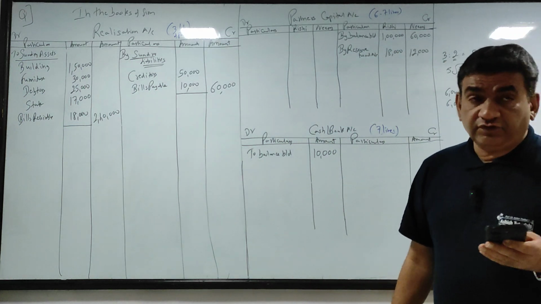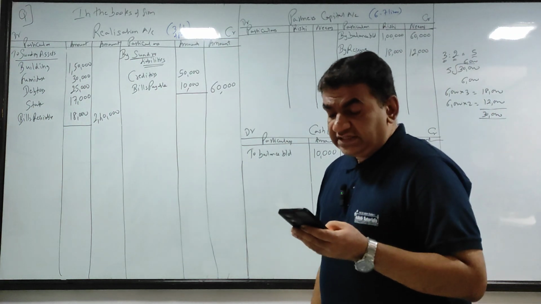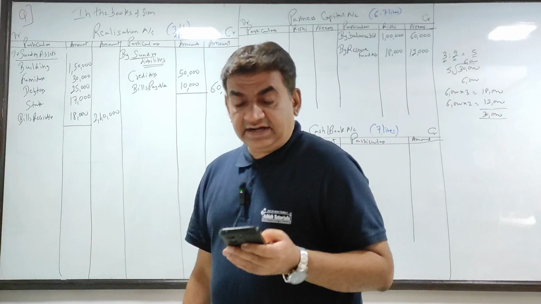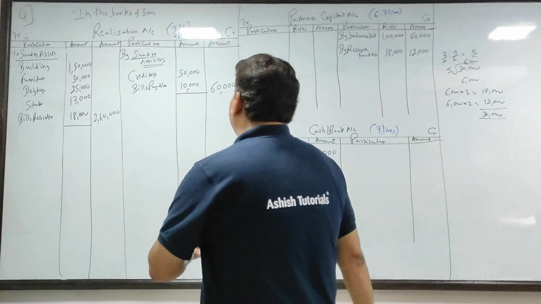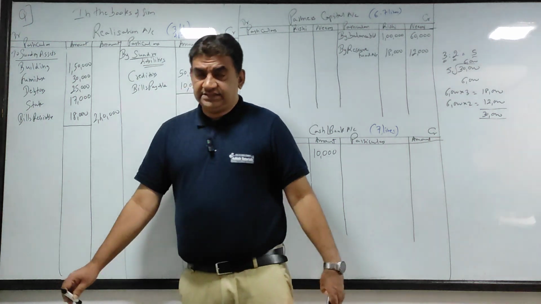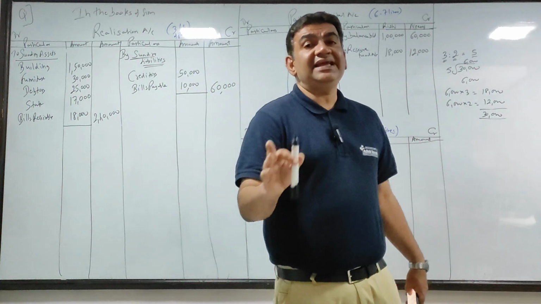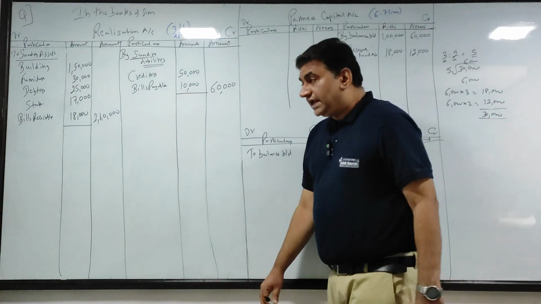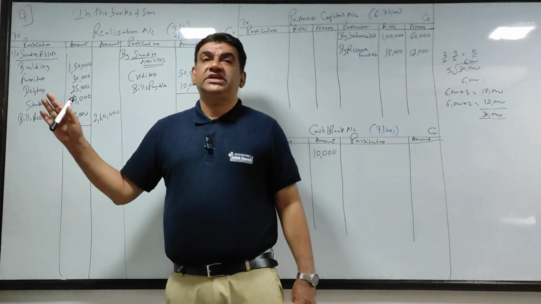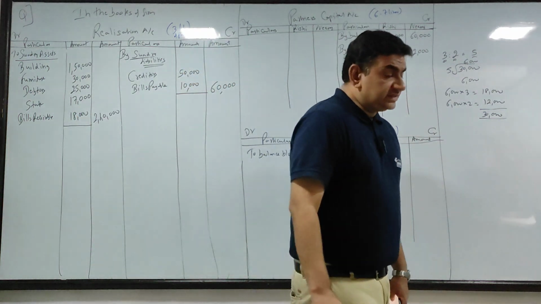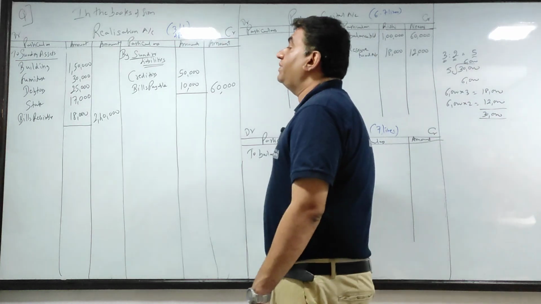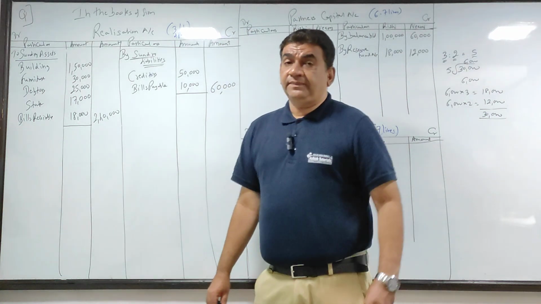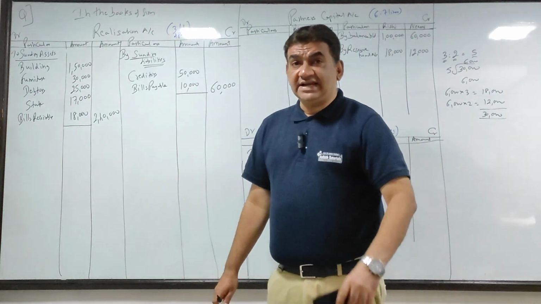Assets realized as follows: building 175, furniture 25, debtors 24, stock 25. Now listen, assets realized. Now when I say assets realized, that means assets को बेच के पैसा मिला. I got money. Now guys, understand this.